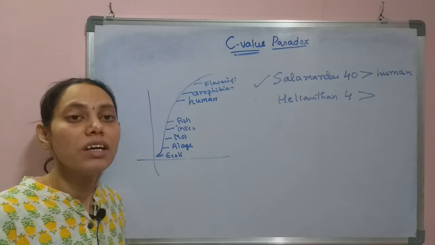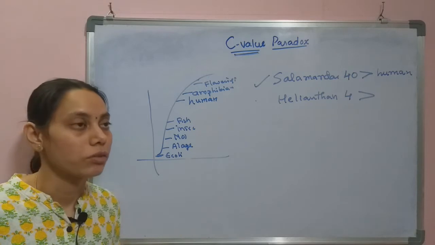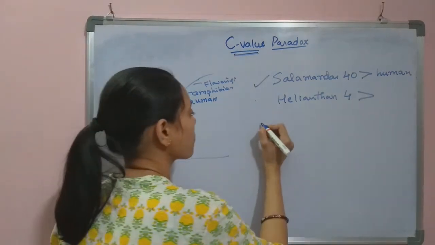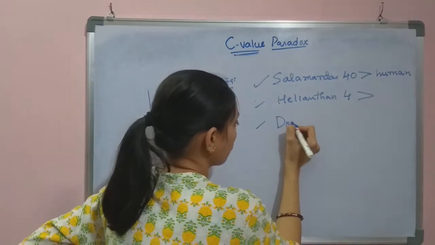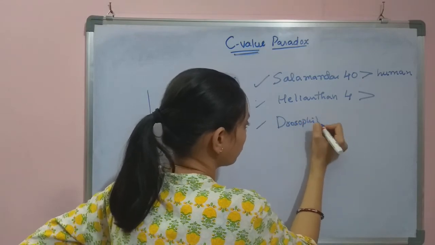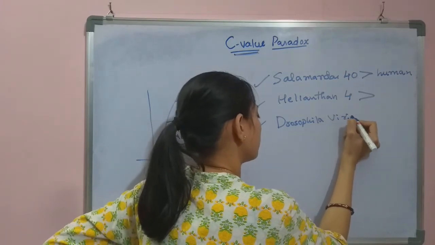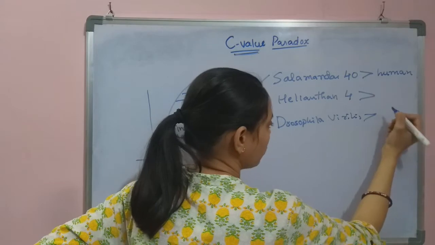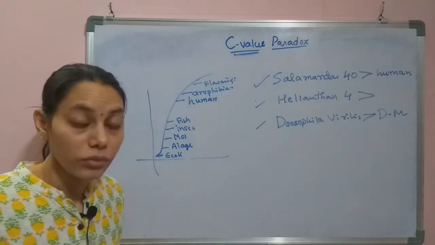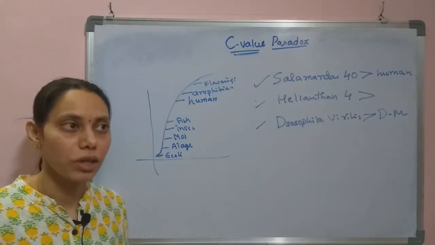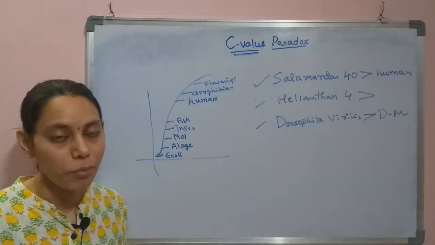That means between the related species, we also observe very much deviation in the C-value. And we can also consider another example, in which one Drosophila species has a higher C-value than Drosophila melanogaster. So in the same genus also we can observe a drastic change in the C-value. So this is what the C-value paradox is.